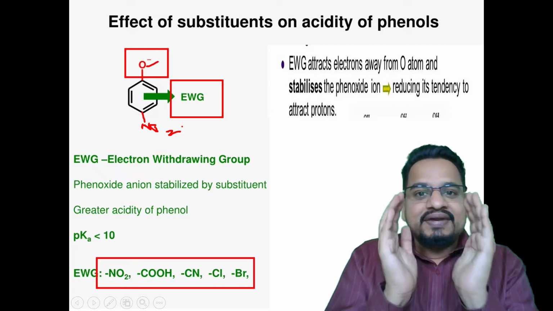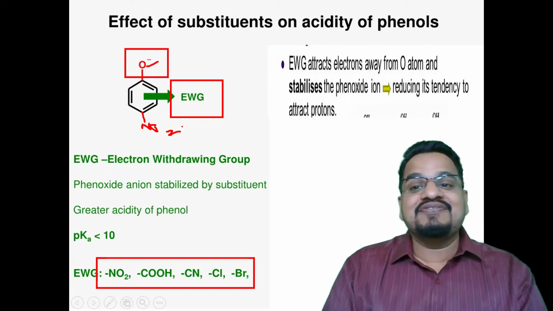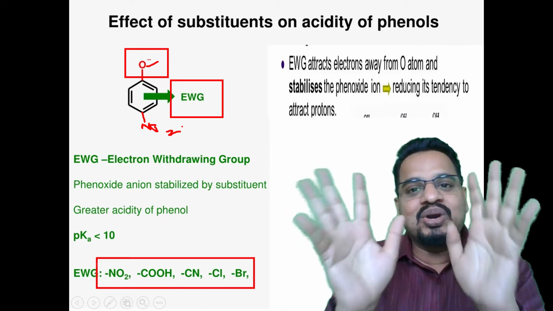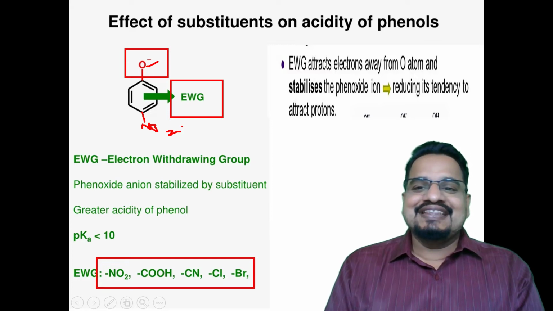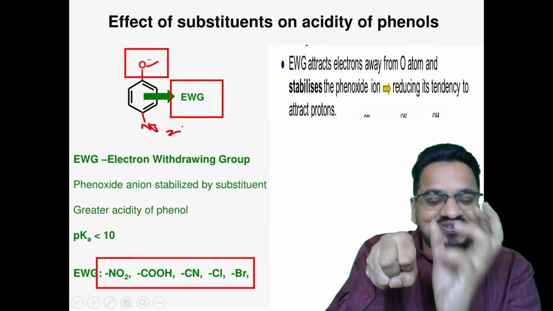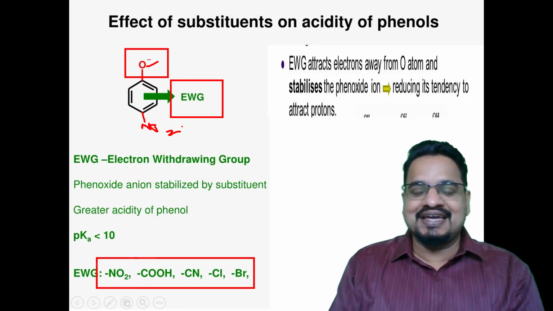It will stabilize the phenoxide ion. As it stabilizes the phenoxide ion, the phenol can donate the proton easily; the tendency of the phenoxide ion to attract the proton will be reduced. I'll repeat once again.